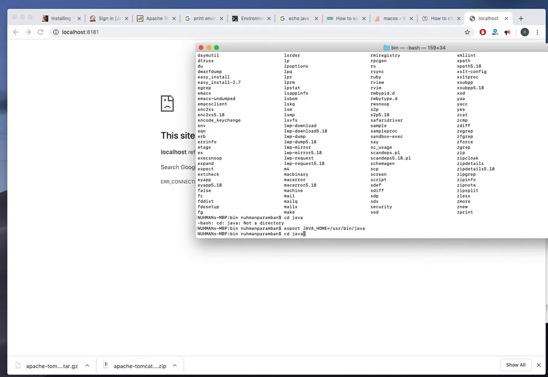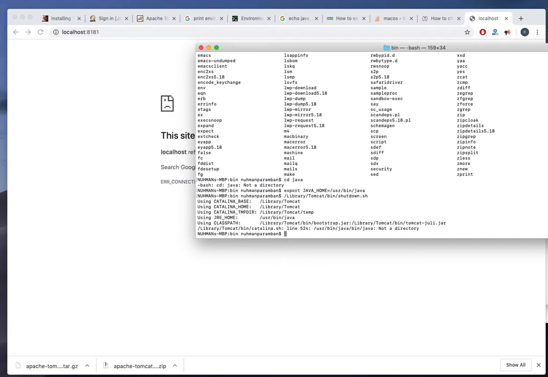Let's see whether it's going to work or not. Okay, so right now I'm getting an error like /usr/bin/java is not found, not a directory. So what exactly I need is /usr/bin/java.